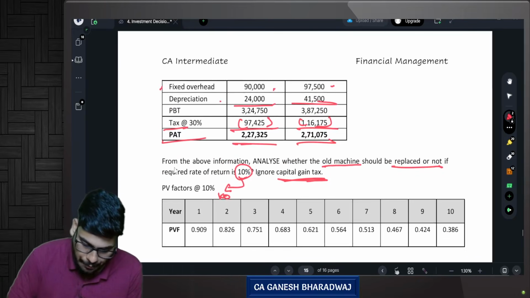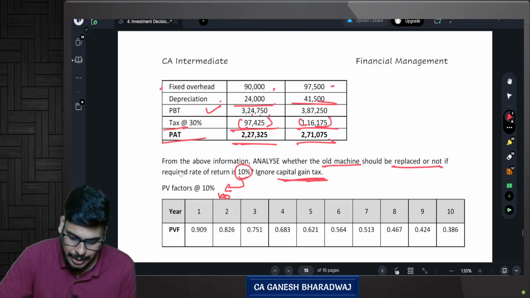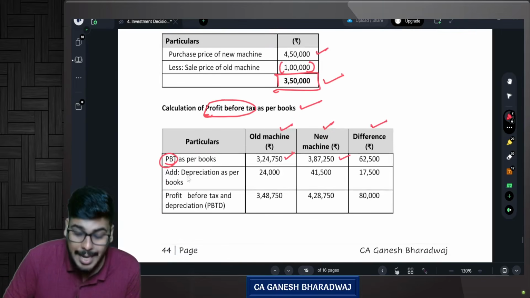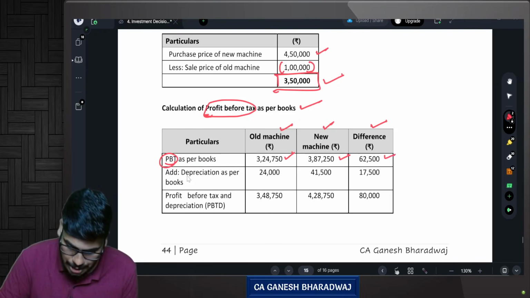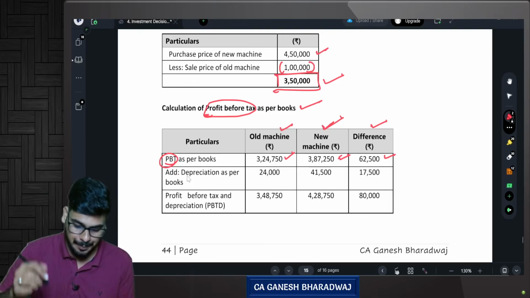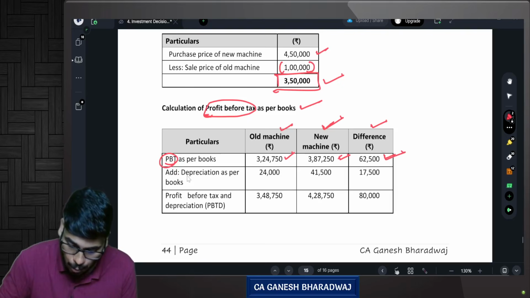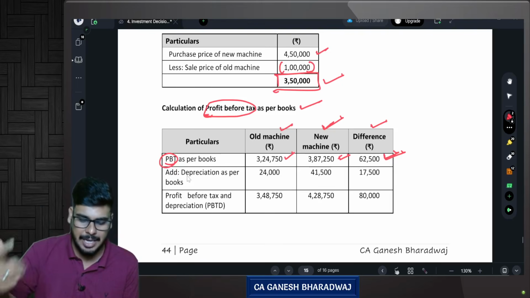They have given profit before tax of 324,750 and 387,250. So the difference between the profit before tax is 62,500. In other words, if I go for this new machine, the extra profit before tax that I will be getting every year is 62,500 rupees. Correct?